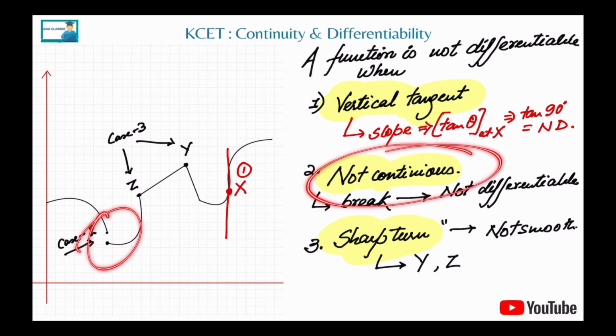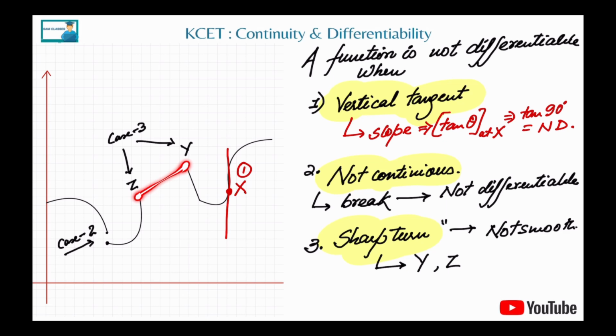Next, not continuous. There is a break in the graph. Directly see, sir. Break is there, not continuous. We don't talk about differentiability. Done case. Okay. Third point, sharp turn. Now, a lot of places you'll see, sir, a sharp turn is there. Why is it not differentiable? Because at this point, we can have multiple tangents, sir. So that's why, again, a fixed slope is not defined.